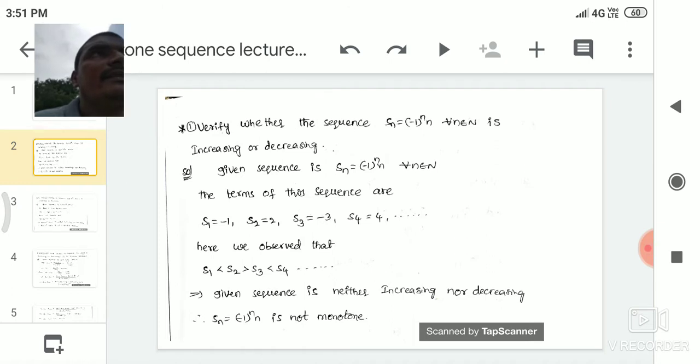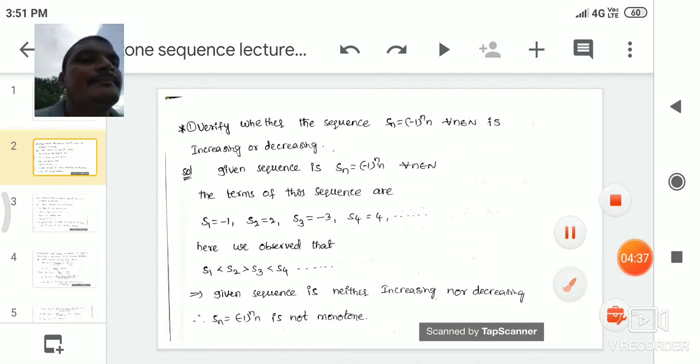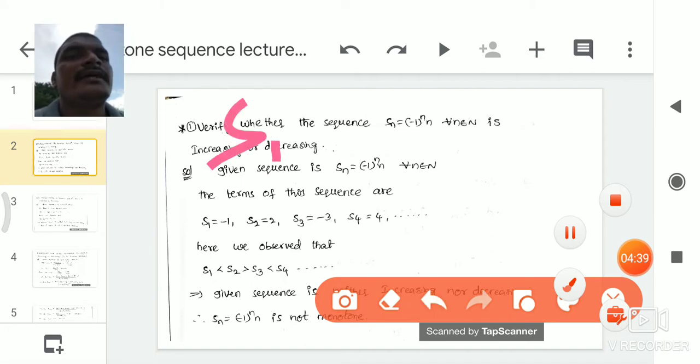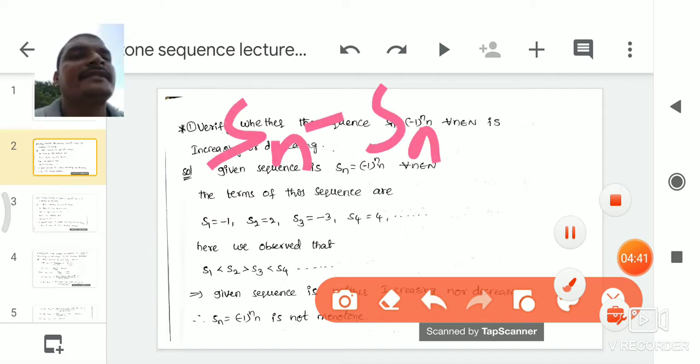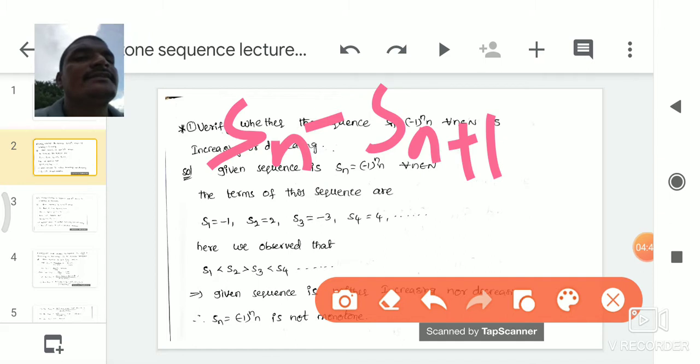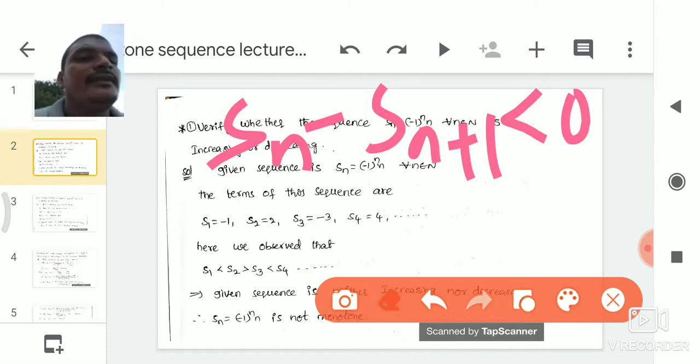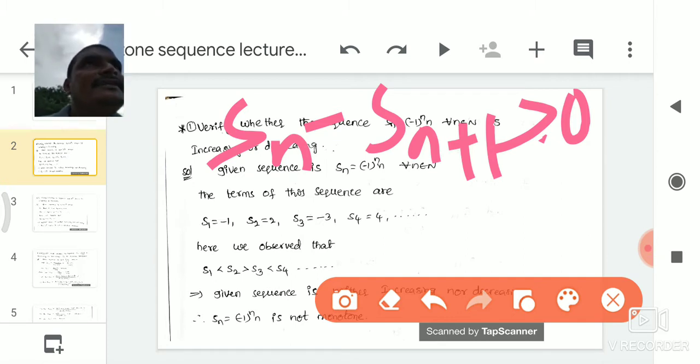One is that we directly find Sn minus Sn plus 1. If Sn minus Sn plus 1 is less than 0, then Sn is an increasing sequence. If Sn minus Sn plus 1 is greater than 0, then the given sequence is a decreasing sequence.